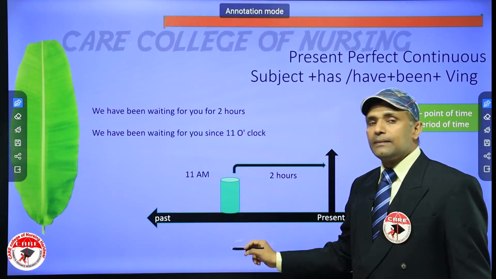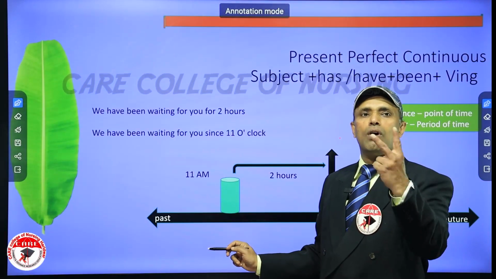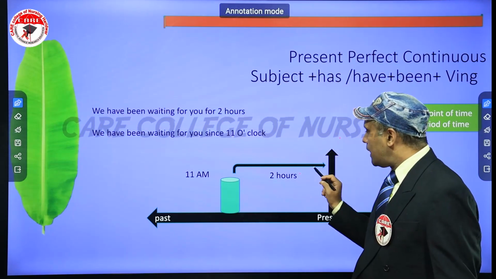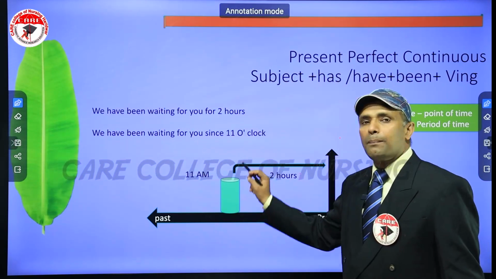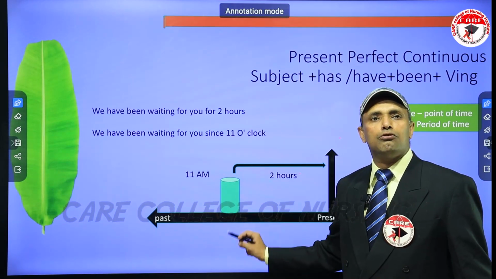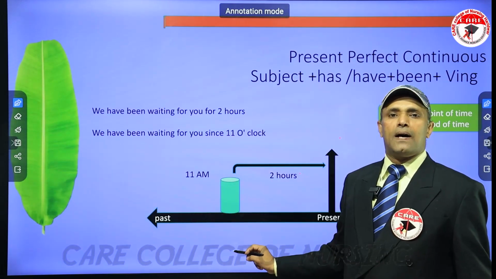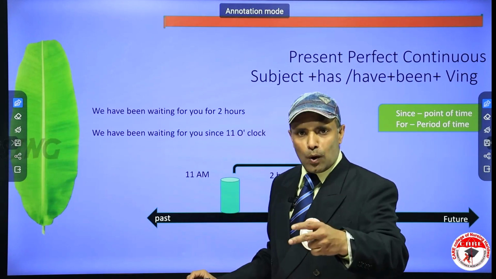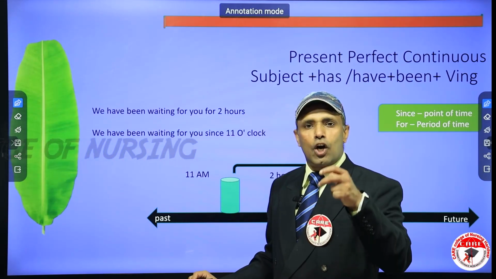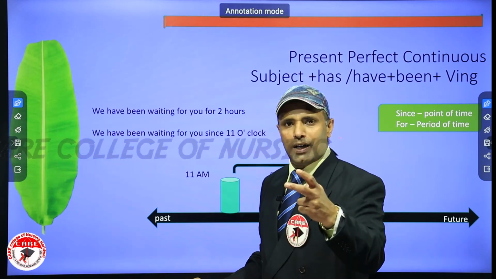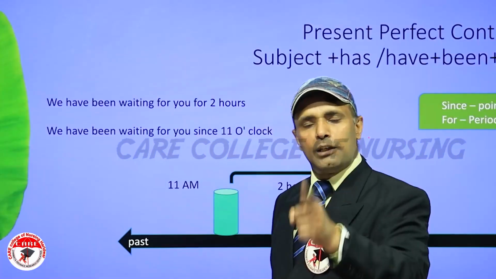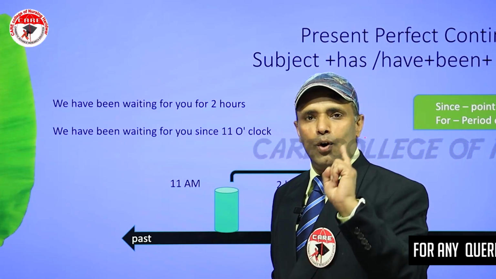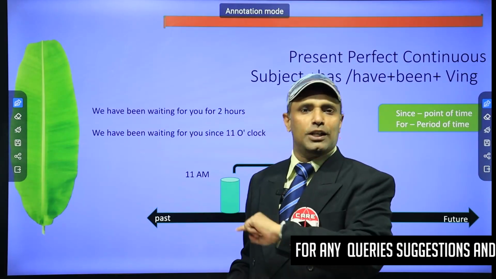So it started somewhere in the past, maybe 2 hours before. So that 2 hours duration is there. Clearly this is a past start. It started actually 2 hours before. That's completely the past. But from that time onwards, the action is actually not yet finished. It's in progress. And right now, the moment we are talking, that time also it's in progress. So for that type of sentence, in that type of situation, we can use only present perfect continuous tense.